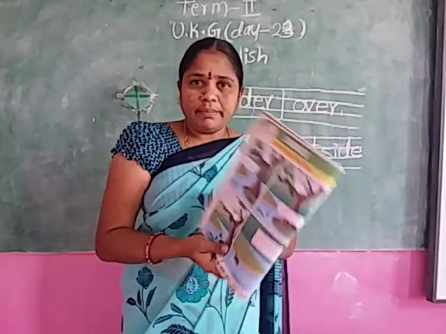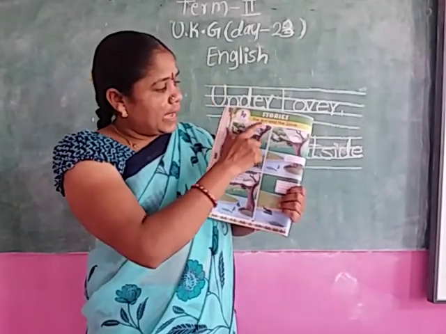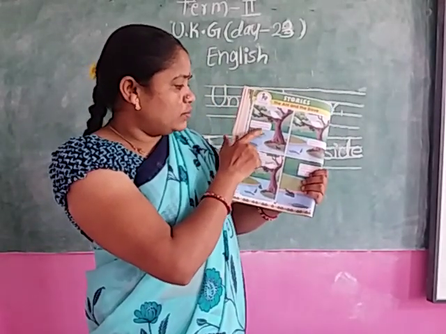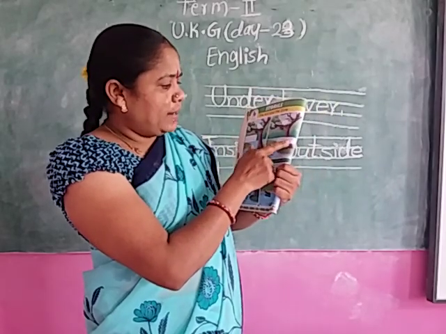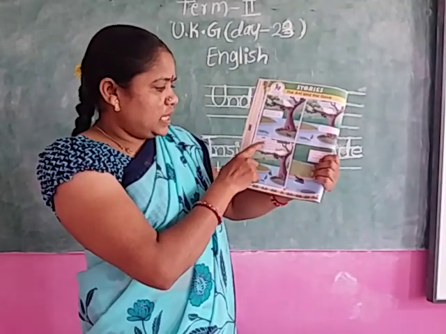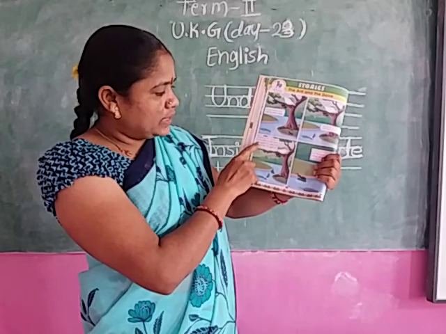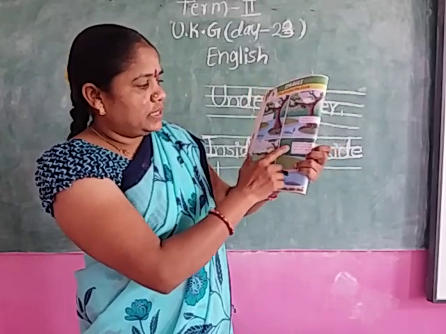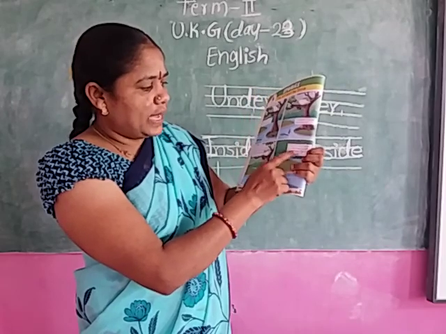See one more time. The ant and the dove. An ant went to a river to drink water. It slipped and fell into the river. Seeing this, a dove plucked a leaf and dropped it near the ant. The ant got onto the leaf. The leaf was carried by the river to the other side.